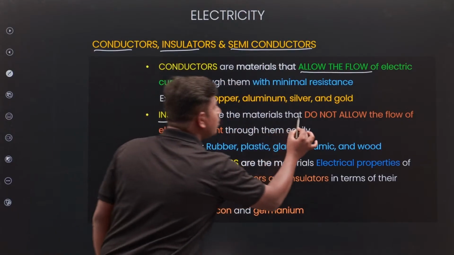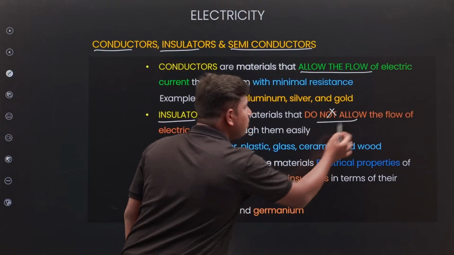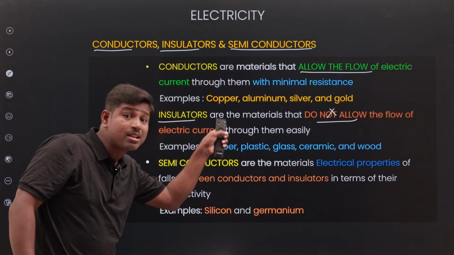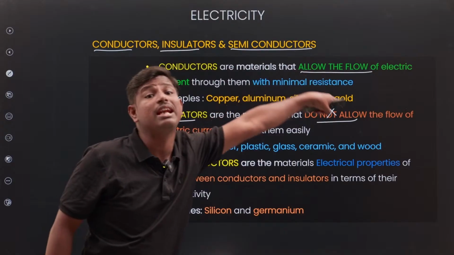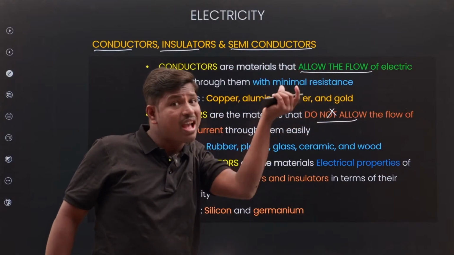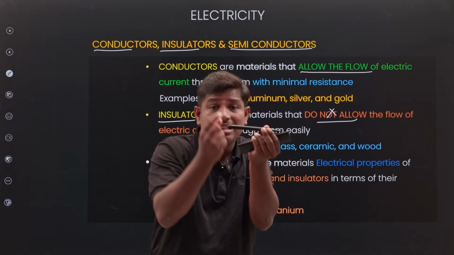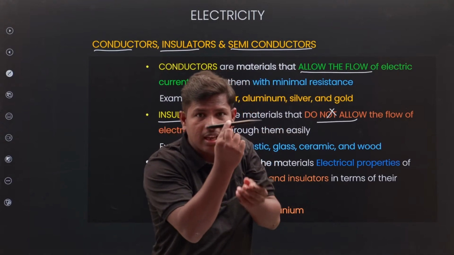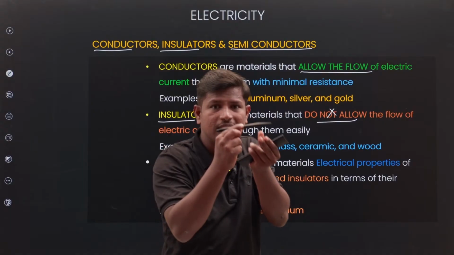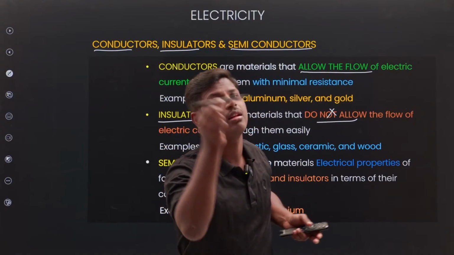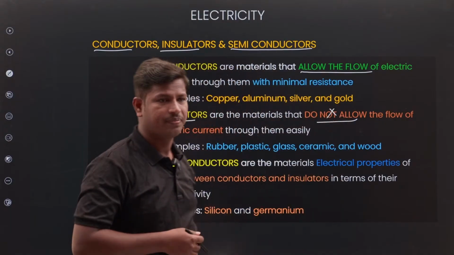Insulators do not allow, completely opposite. That way electrical workers always wear insulating materials. If you see a copper wire, it is coated with insulating material. The insulating material protects from electrical shocks.